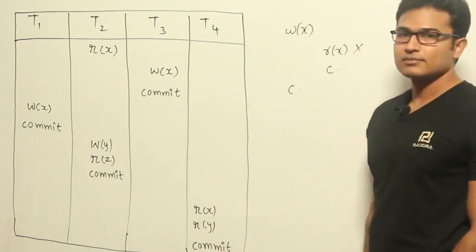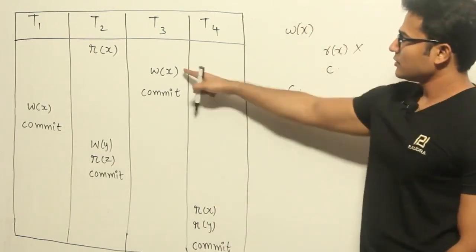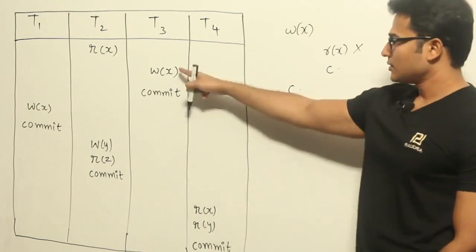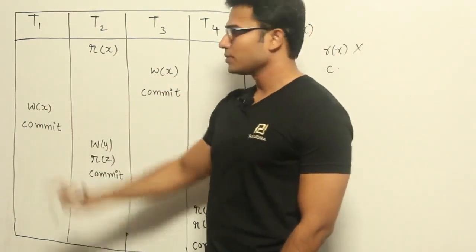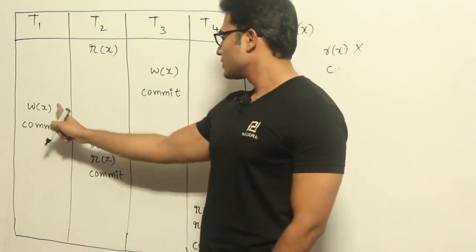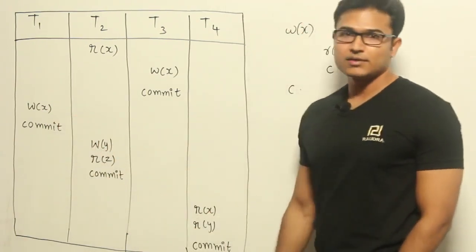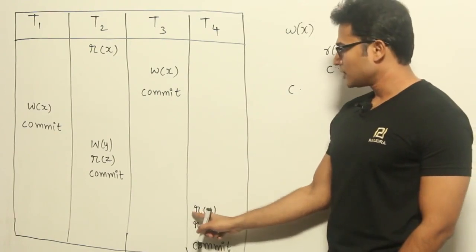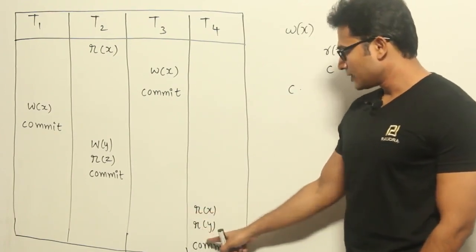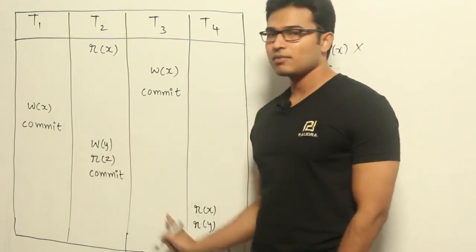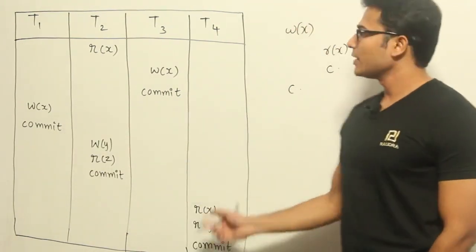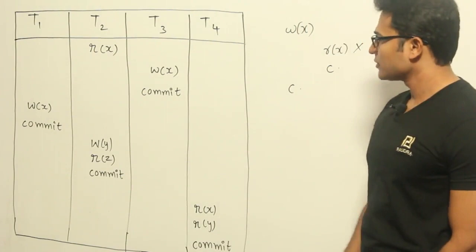Or even here also there is a write, and again there is an overwrite, so anyway this has to be considered. Now from this, who is reading? Here it is, there is a read. Now if you observe this, before this one gets committed, this one got committed already, therefore there is no problem with this write read.